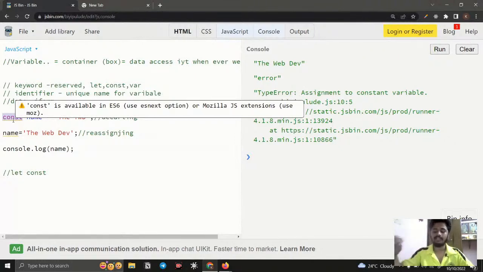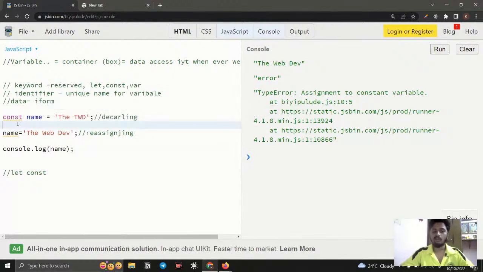We don't want to change the data, that is a source data, I don't want to change that. So we can use const. In that case, even some other developers in the same project will understand. If they try to change that variable, or they use that variable, unfortunately it will throw an error. The reason is because const is already assigned, so const is a constant variable, so we don't want to reassign it.